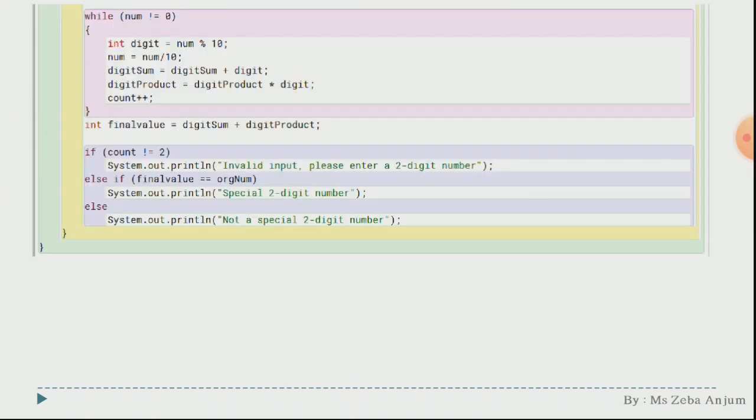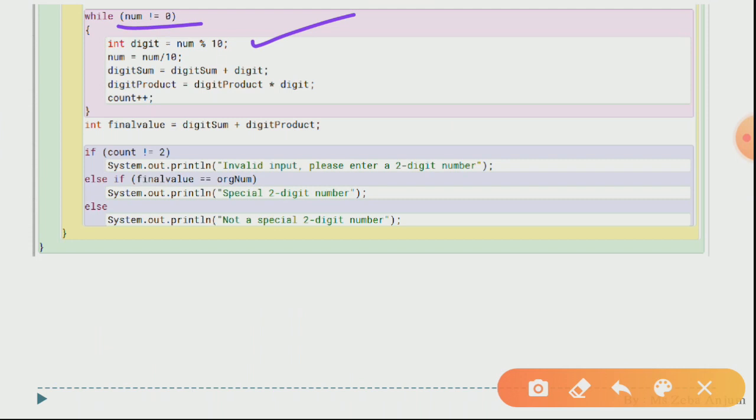The while loop we are going to use: num not equal to 0, int digit for the modulus sign, num division. Digit sum and digit product we have calculated over here. Now again see, count plus plus we have got. Count plus plus, because for every execution of your while loop it is going to increase the count by 1. So if your number is a 2-digit number, this while loop will execute 2 times, hence the value of count will be 2.